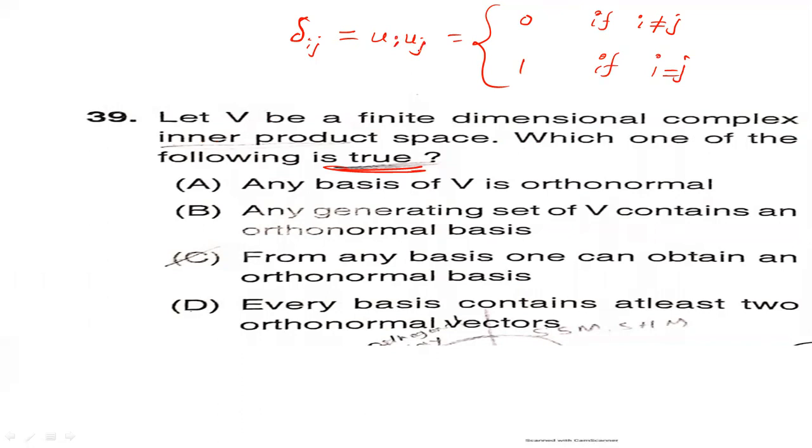This is called an orthonormal basis. Any basis of V is orthonormal: this is a false statement. Any generating set of V contains an orthonormal basis: this is also a false statement. From any basis, one can obtain an orthonormal basis: this is true. Therefore, option C is the correct answer.